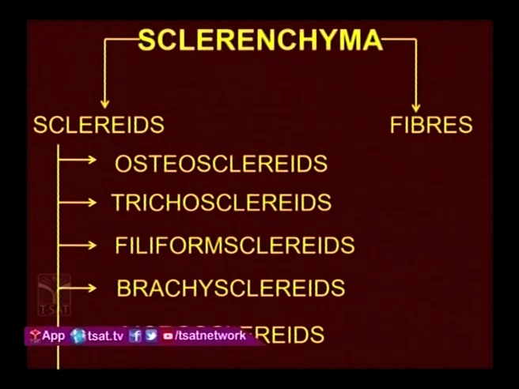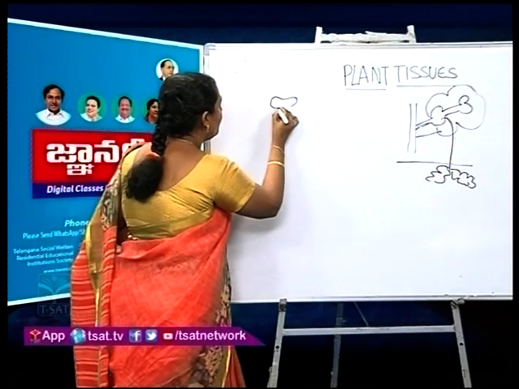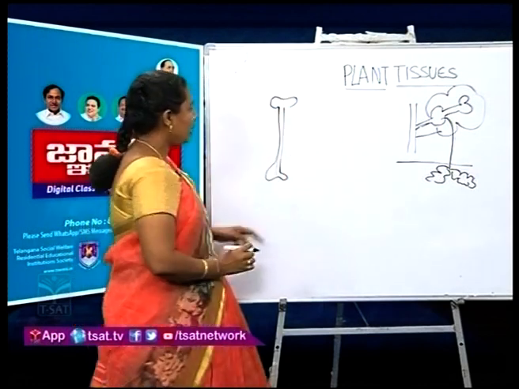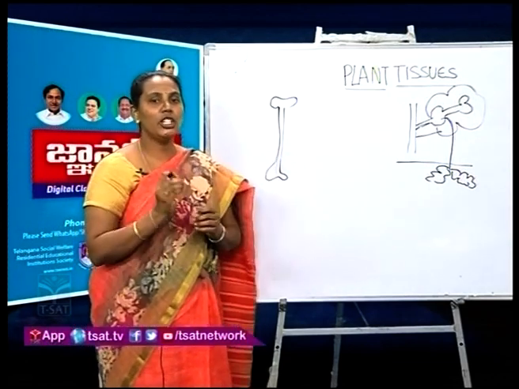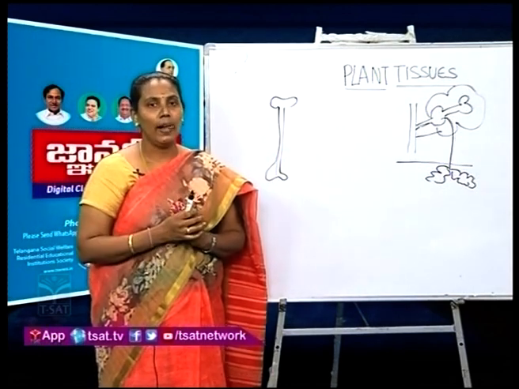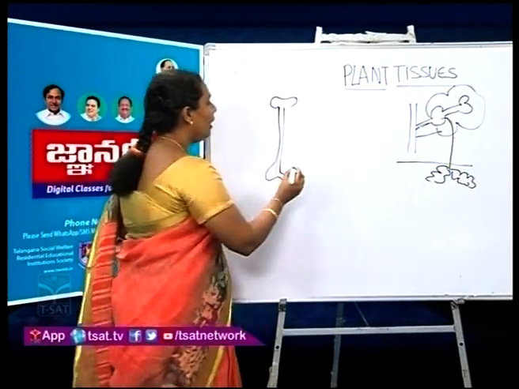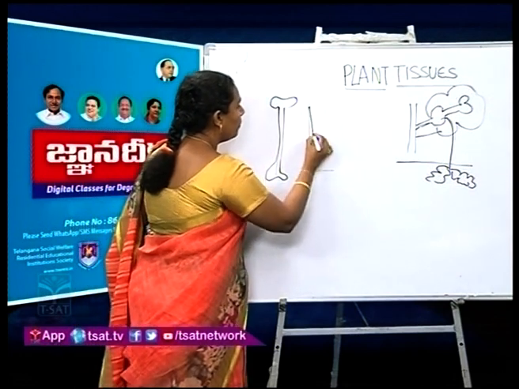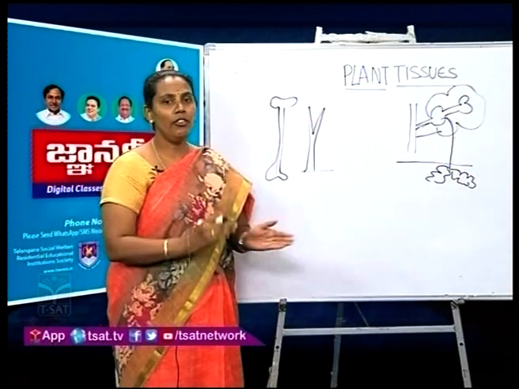First one is osteosclerites. Osteosclerites means these sclerites are shaped like bone. These osteosclerites are very hard in nature, and they are present in the seed coat of peas. So when you are eating peas, you can feel that hardness. Next, coming to the trichosclerites. Trichosclerites means they look like a trichome. These are present in the petiole of Nymphaea.